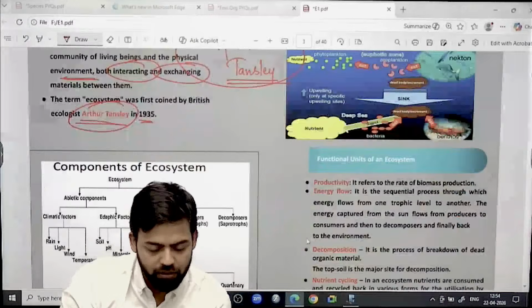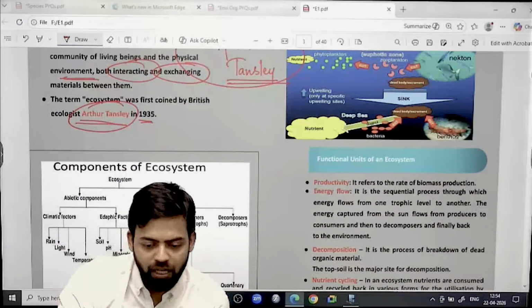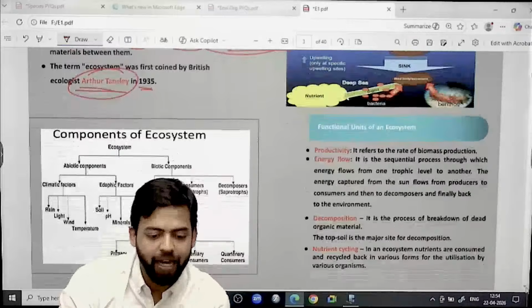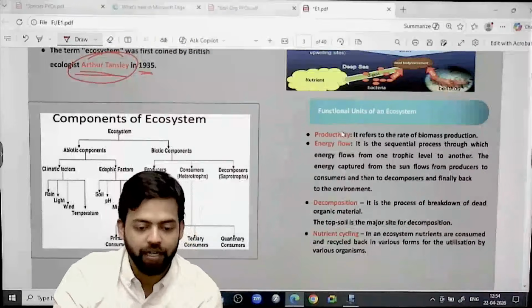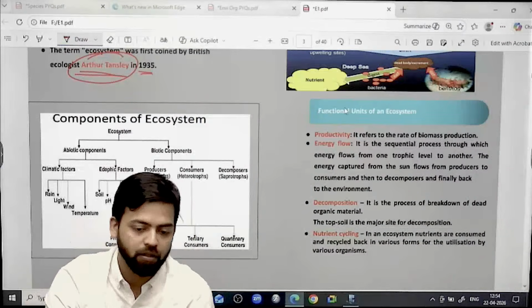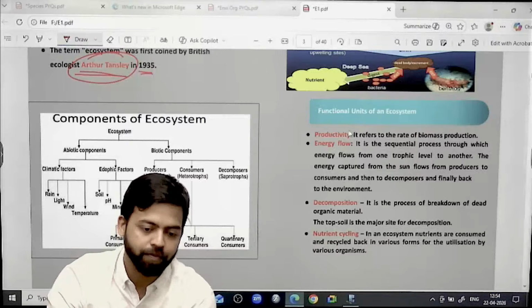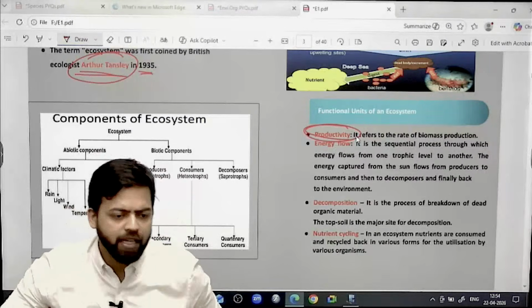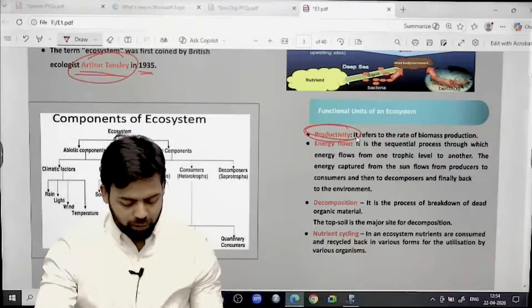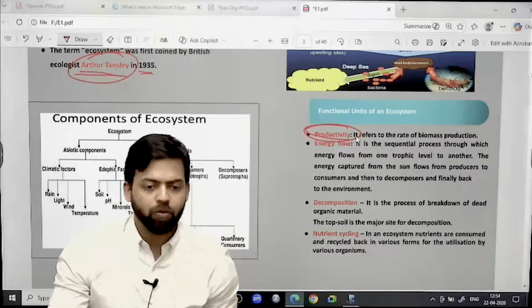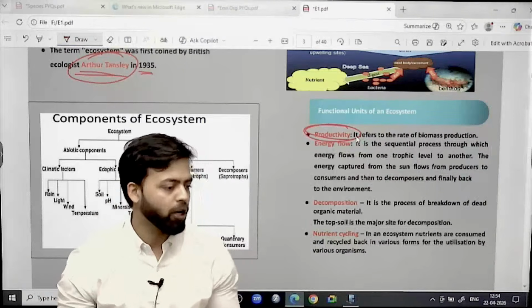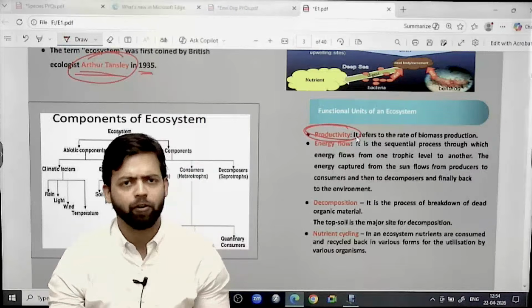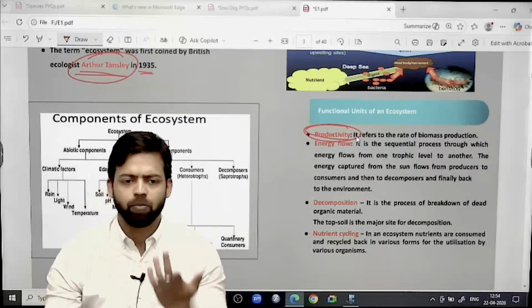Further, if we see the functional units of the ecosystem, what is the functionality? So write down this: functional units of the ecosystem. First is productivity, that how productive is the ecosystem. So where more biodiversity is there, more productivity is there, where more number of organisms are there, more productivity is there.